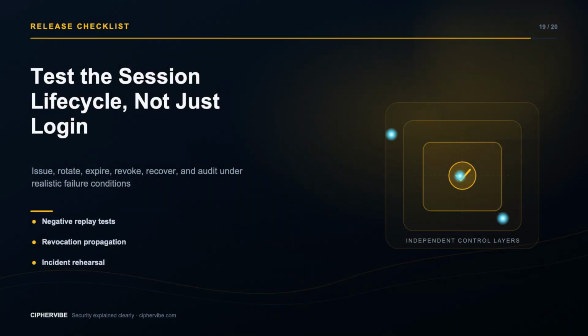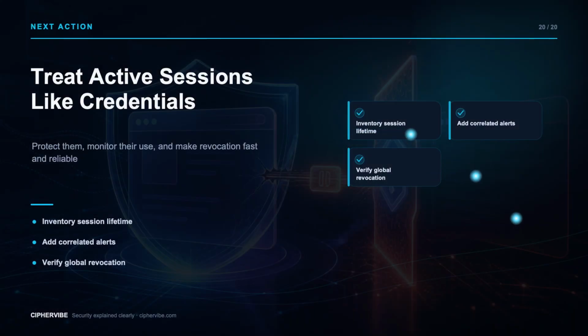Security tests should cover identifier rotation, idle and absolute expiration, logout, global revocation, privilege changes, recovery, concurrent sessions, anomaly alerts, and cache propagation. Confirm that a revoked session fails everywhere quickly. The takeaway is simple: password and MFA security end at login only if session security begins there. Inventory session lifetimes, verify revocation, require fresh proof for